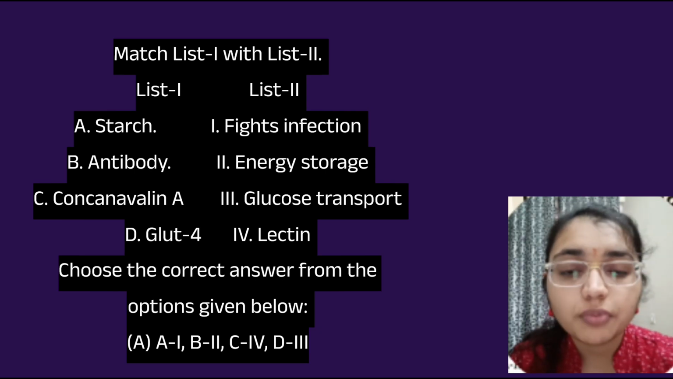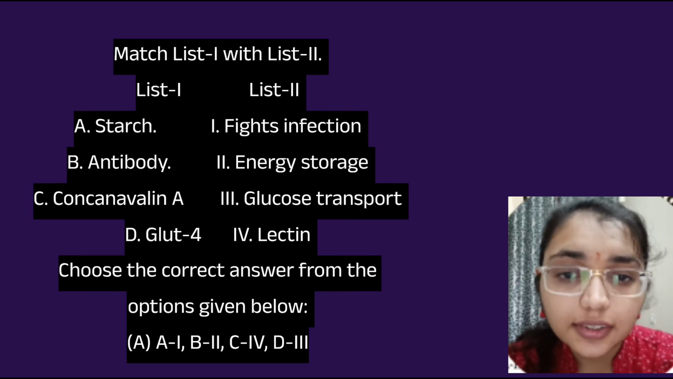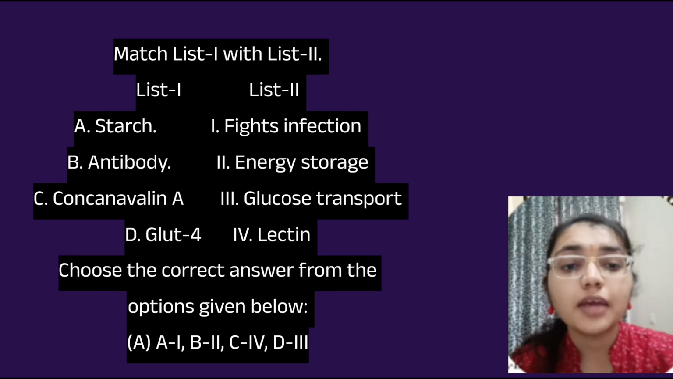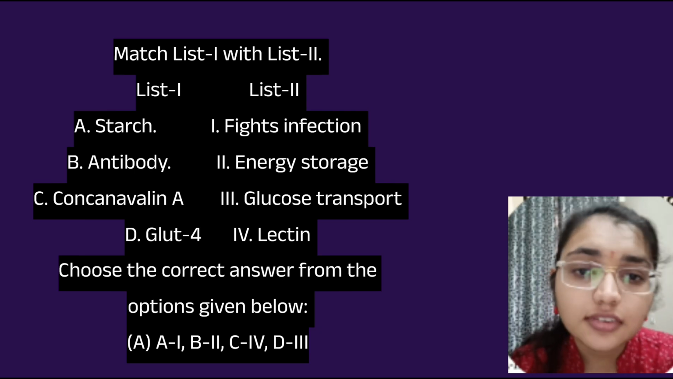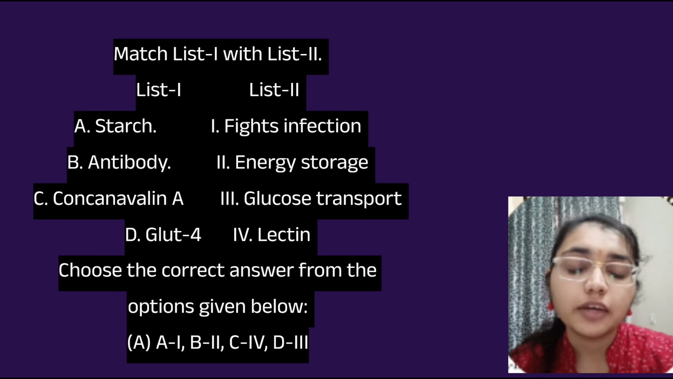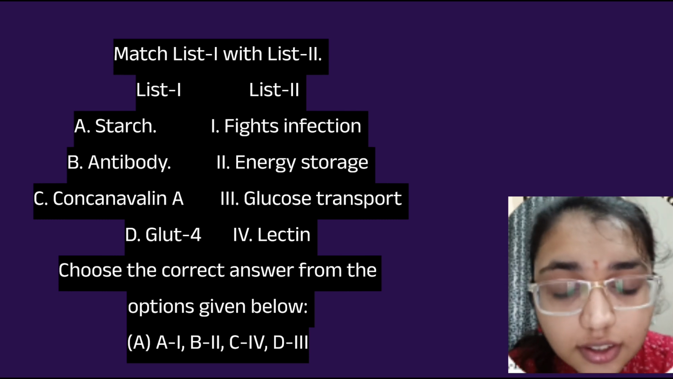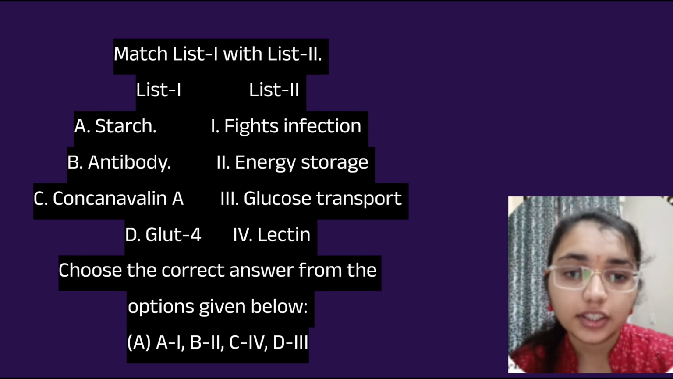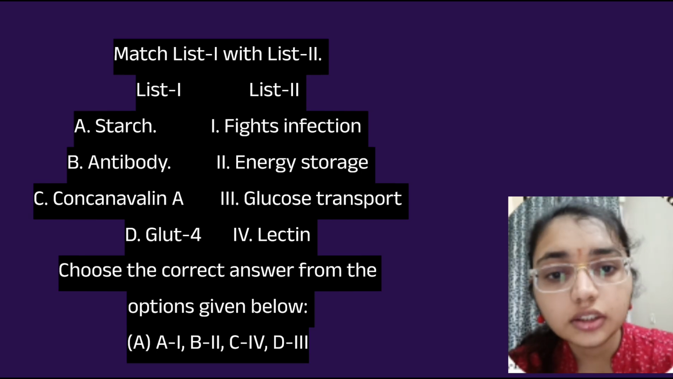This question is from biomolecules. It serves highly diverse functions, and it tells about the starch. It is a homopolysaccharide of glucose that is a primary energy storage macromolecule in plants. And antibodies, they are the protective protein that produce the immune cell to target the foreign pathogen. Then Concanavalin A, it is a carbohydrate binding protein which is isolated from the jack beans under the lectins.